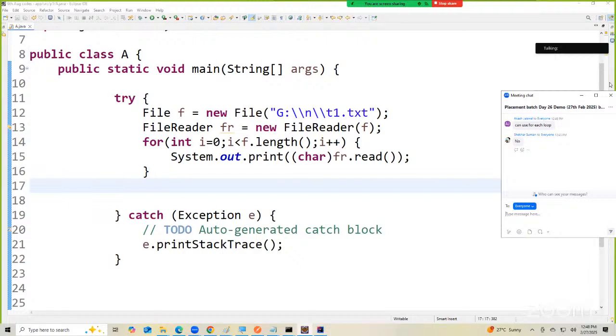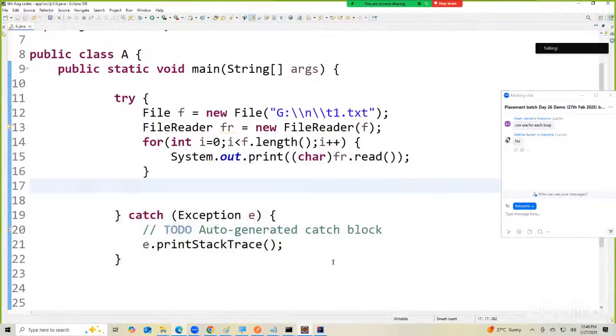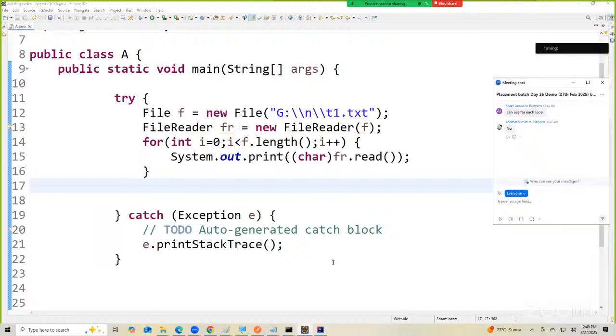Do not simply copy the code. Try to write it down without seeing. Okay? Try to write it down without seeing. Done? Okay. Now observe the next thing.